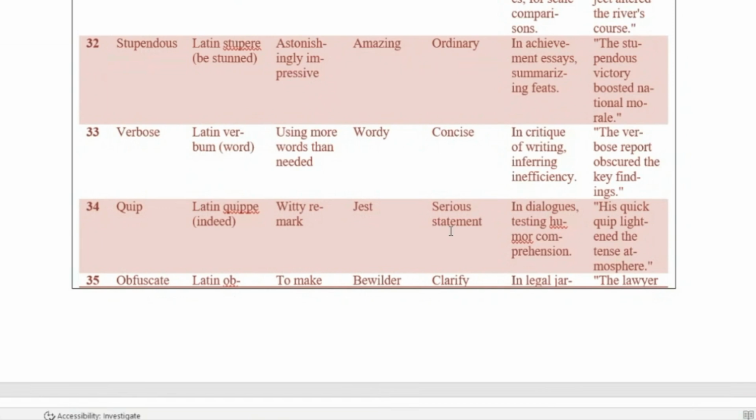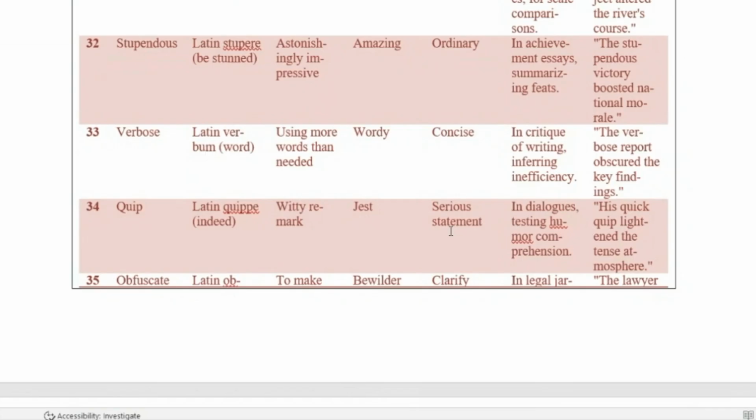Now, let us look at the word quip. It originates from the Latin word quippe, meaning indeed. A quip is a witty remark. The synonym is jest, and the antonym is serious statement. In dialogues, in casual passages, CLAT uses this word to test humor comprehension. An example is his quick quip lightened the tense atmosphere. This shows how humor affects tone. Now, what this means is that his quick and witty remark lightened the tense atmosphere. His jest, his comical remark, helped diffuse the situation.